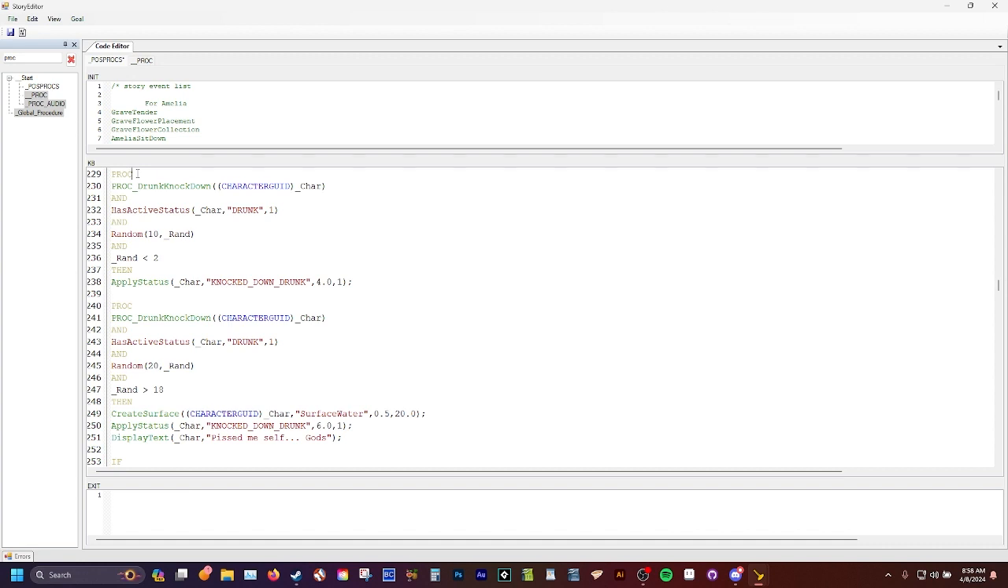What a procedure is, it's just a custom set of functions. It's just a custom call, basically. So what you do when you want to make a proc is you type in your proc here, all caps, and you name whatever you want. You give it whatever name you want. I recommend having it start with proc